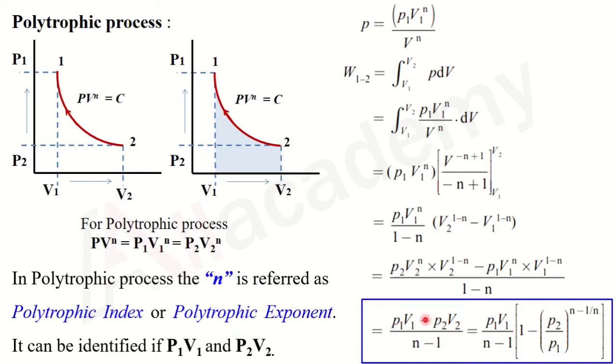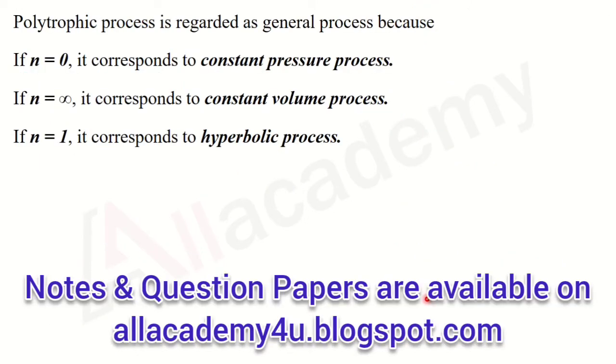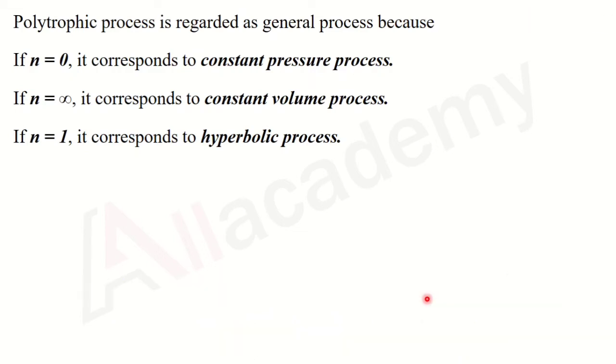Generally, the work done for a polytropic process is defined as P1 V1 minus P2 V2 divided by n minus 1. So this is the work done for a polytropic process. Now, one more very important point with respect to the polytropic process is that n is the important factor. So if n changes, the process will also change.